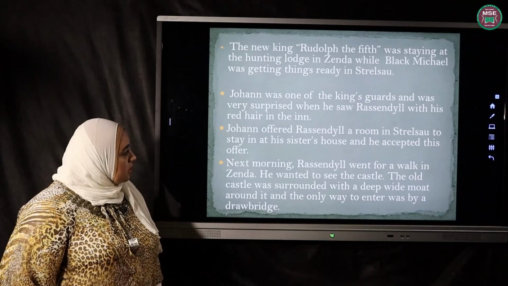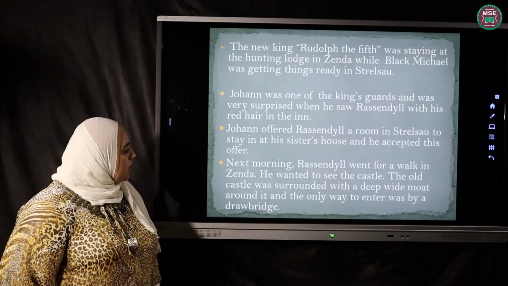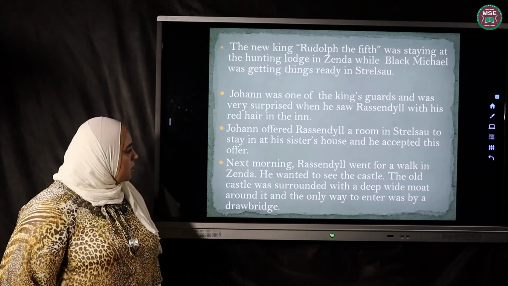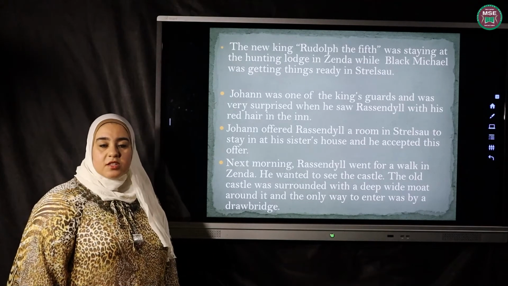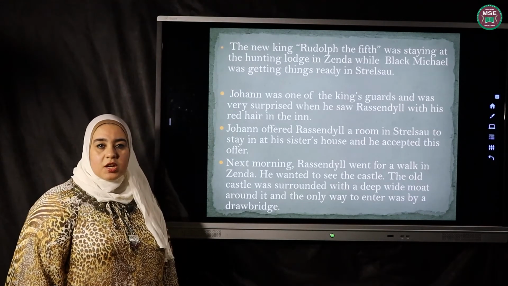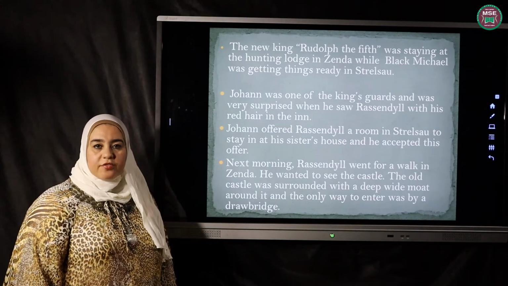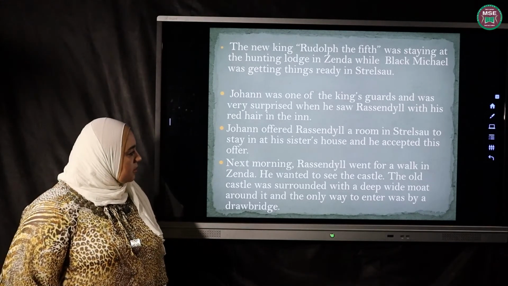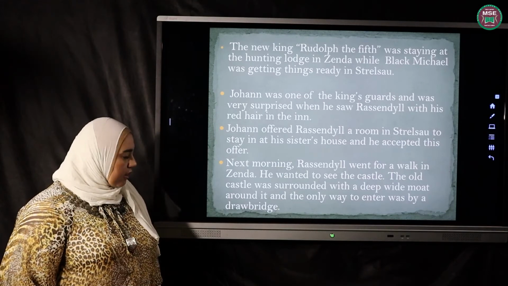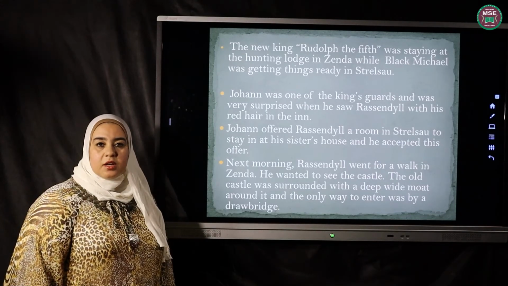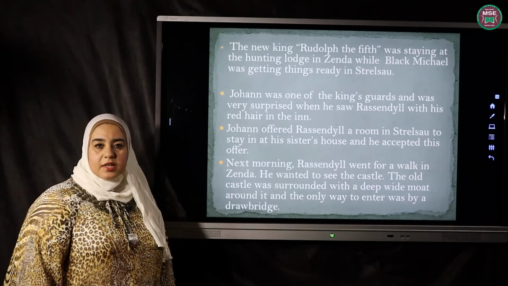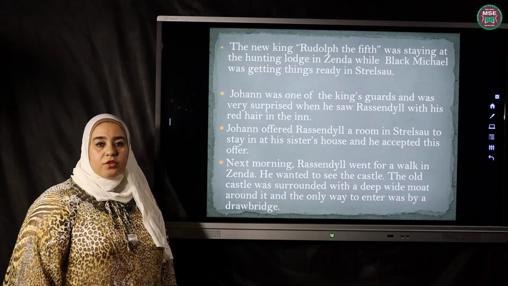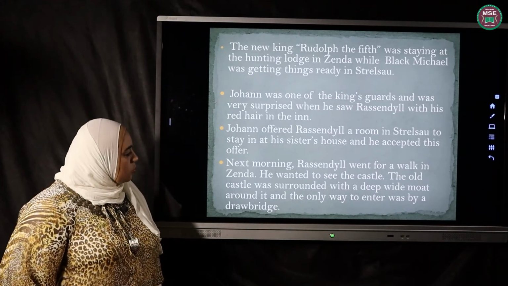Juan offered Rassendyll a room in Strelso to stay in at his sister's house, and he accepted this offer. He knew that Rassendyll was coming to attend the coronation, and he had made him an offer for a place to stay in. Next morning, Rassendyll decided to have a walk in Zenda to see the great castle which is there before he travels. He wanted to see the castle.